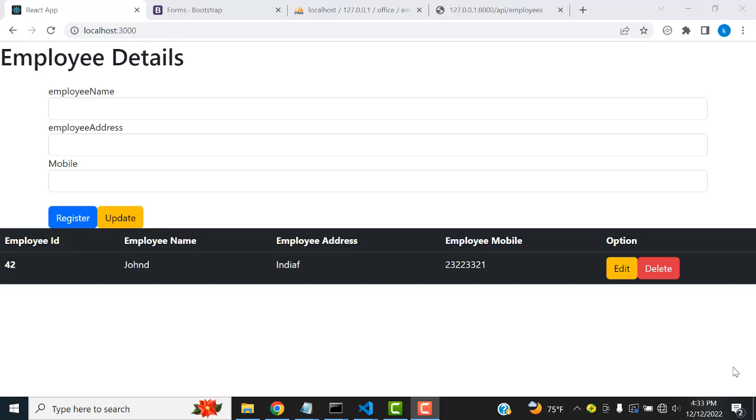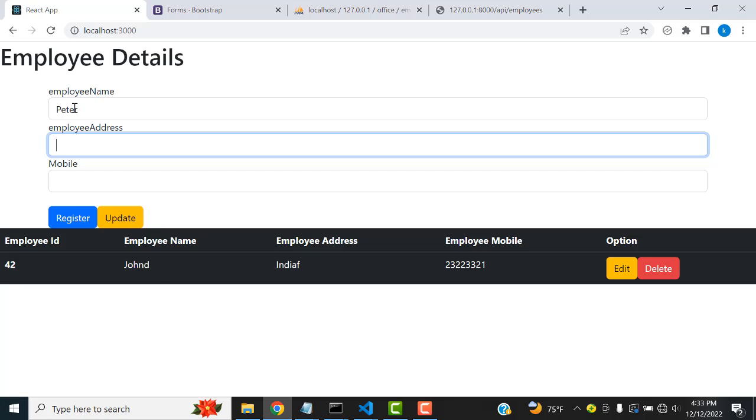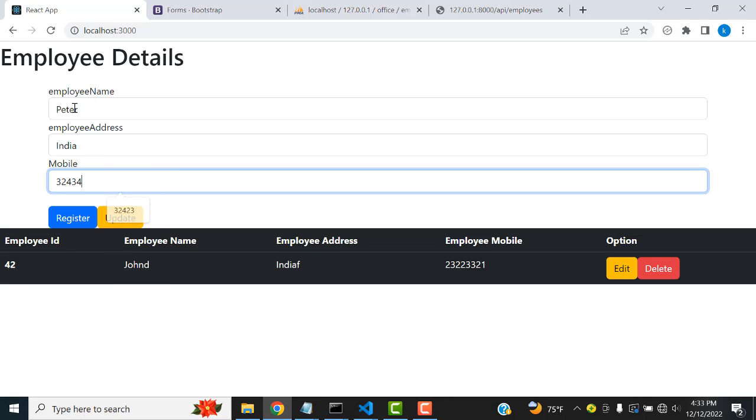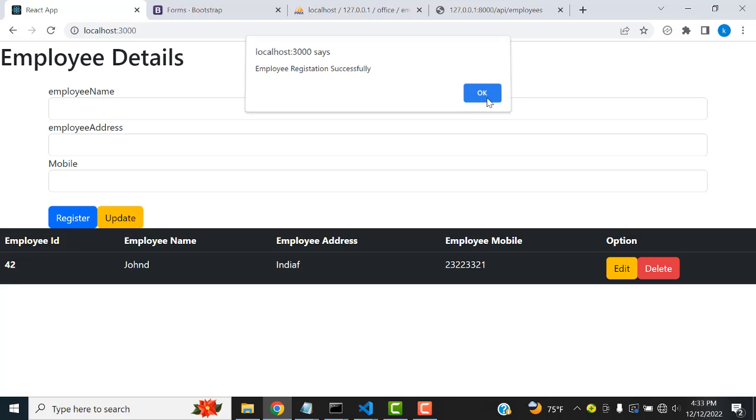Today I am going to teach how to make the CRUD application using Laravel and a React front-end application. The backend is Laravel, the front-end is React. Here you can see we can add the record. I am going to add the record of Peter. Address, I am going to enter India. Mobile number, you enter like this. Click the register button. Now you can see here, employee registered successfully.